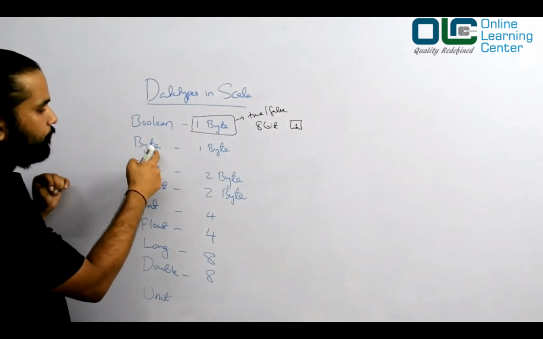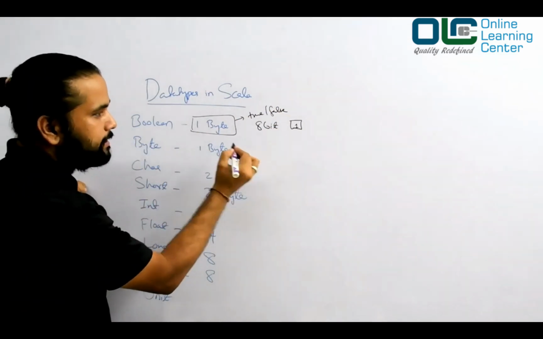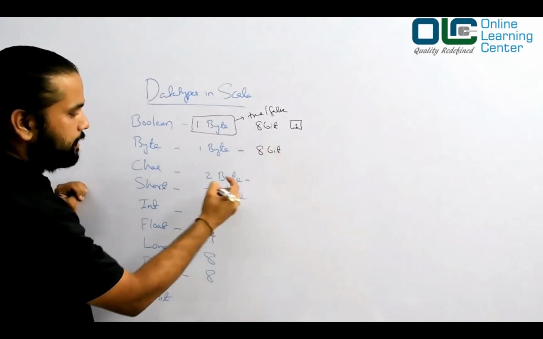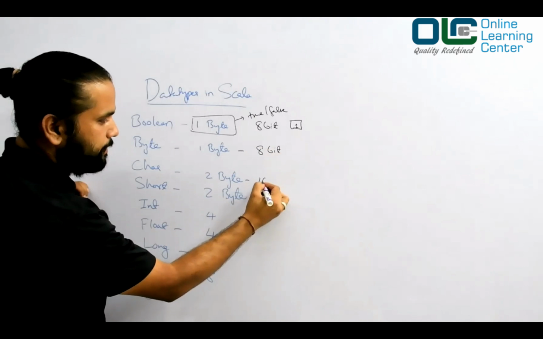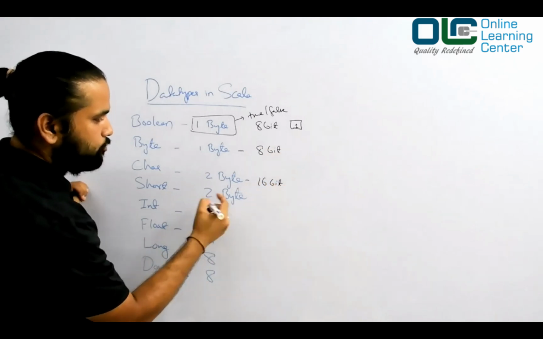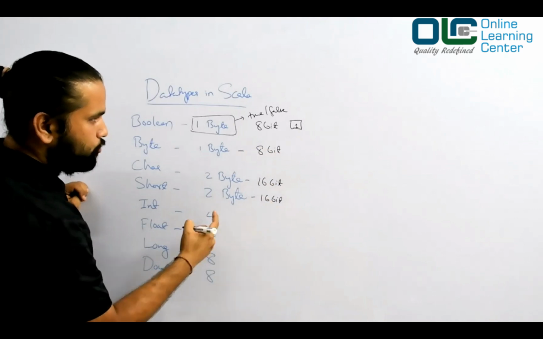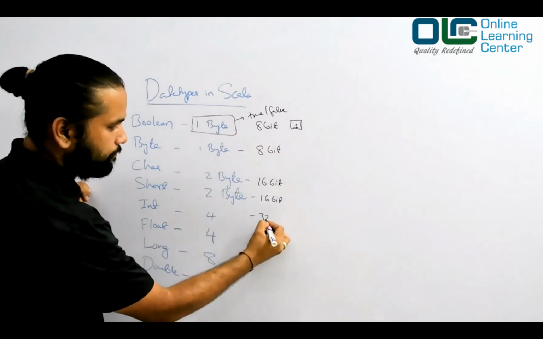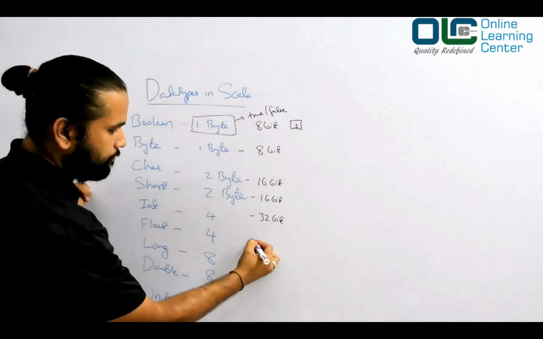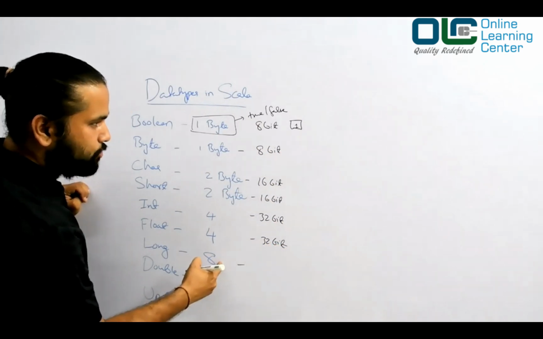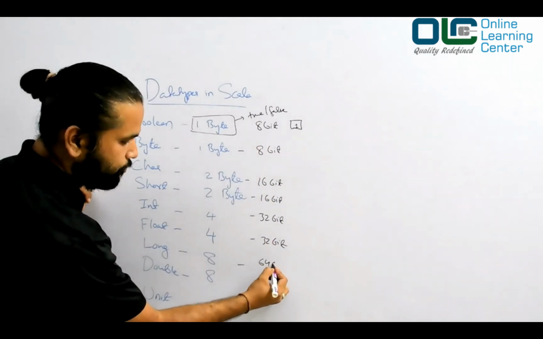Now we talk about this byte, 1 byte. So 1 byte is how much, guys? 8 bit. So let's say this is 2 bytes, so 16 bit. 4 bytes, so 8 into 4, 32. And then 8 bytes, so 8 times 8, 64 bit.